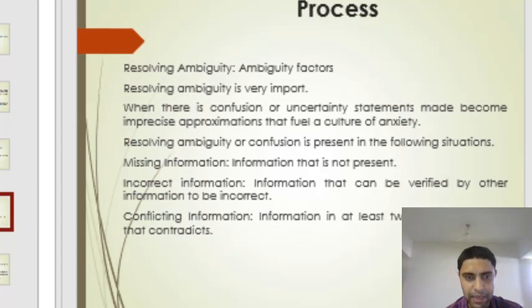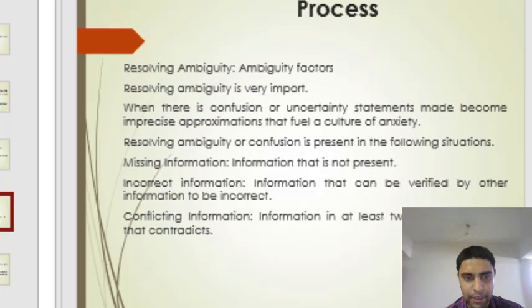First is missing information. So we have to find the missing information or data for the process in business analytics. Information that is not present, meaning data is not present in the form of information, is called missing information. Second is incorrect information. Information that can be verified by other information to be incorrect means the statement is incorrect. We have to verify that statement for the process in business analytics.